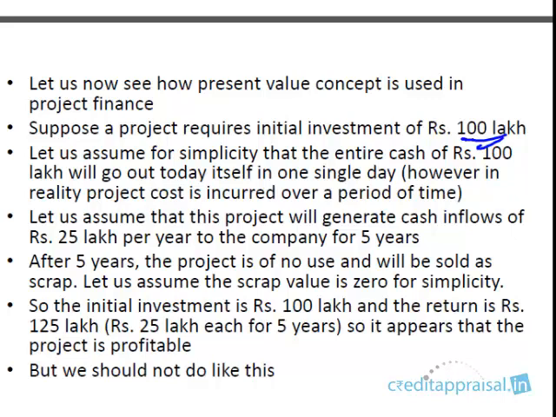Let us assume that this 100 lakhs is going out in a single day. Usually project expenditure is going to happen in a phased manner over a period of time, maybe 6 months or 1 year, but for simplicity let us assume that on day 1, today itself, the entire 100 lakhs has gone out. The cash outflow has occurred on day 1 today, that is 1 crore.